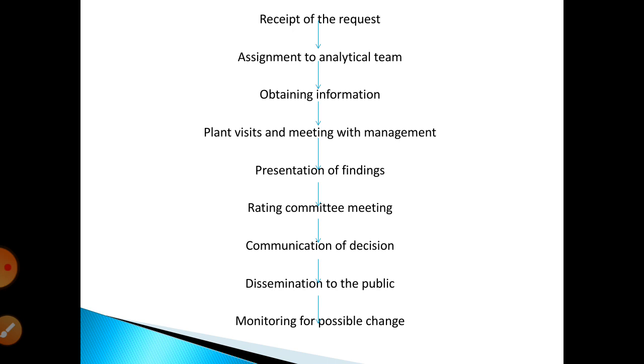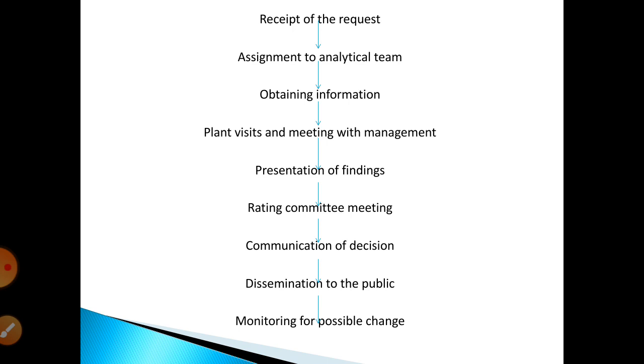The rating process begins with the receipt of a formal request for rating from a company. The company will issue its obligations, and the credit rating agency has to understand the obligations under the proposed instrument.